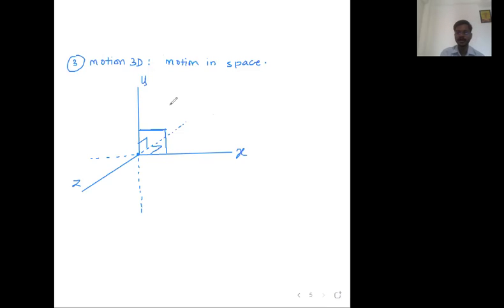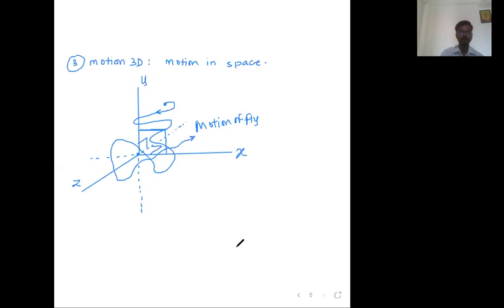So let's say we have one fly, a very small fly. Okay, one fly, and it is performing a random motion like this. This is the motion of the fly. Random motion of a fly is an example of three-dimensional motion. Okay, it is the same with birds flying in the sky. They are moving here and there, here and there. So that is an example of motion in three dimensions. In this way you can imagine and explain motion in three dimensions.